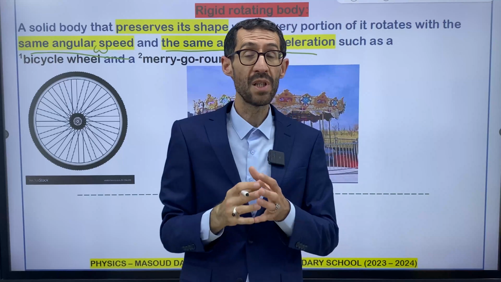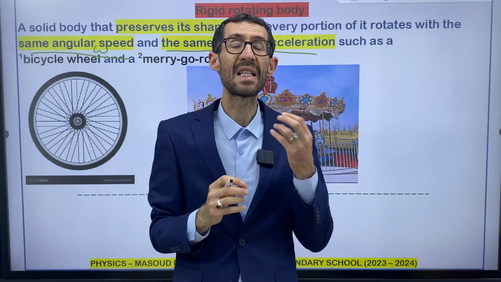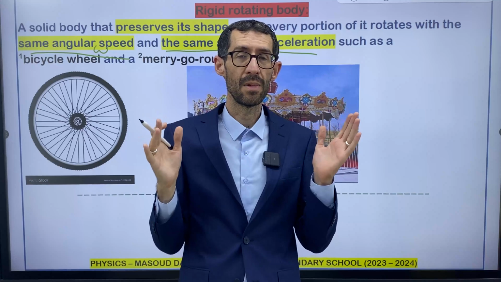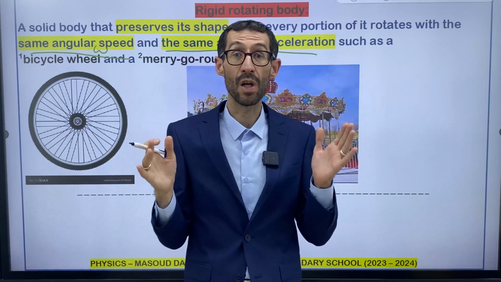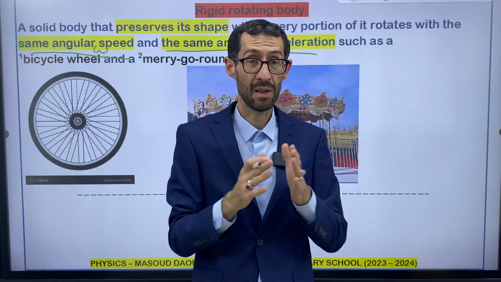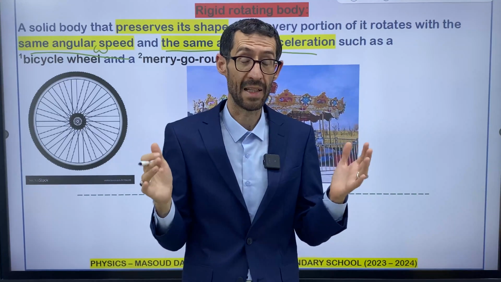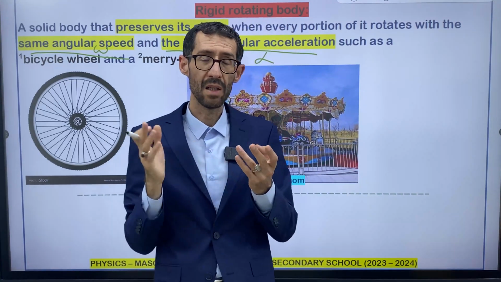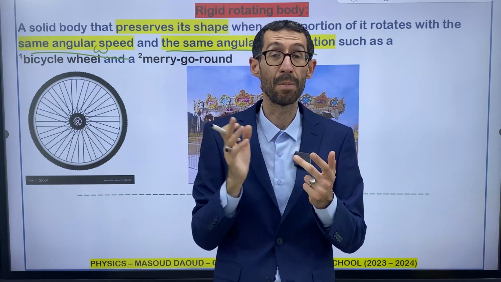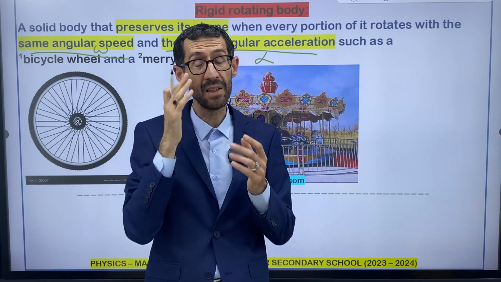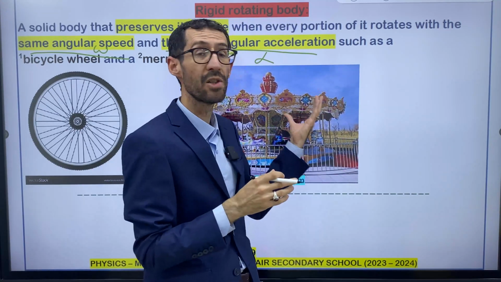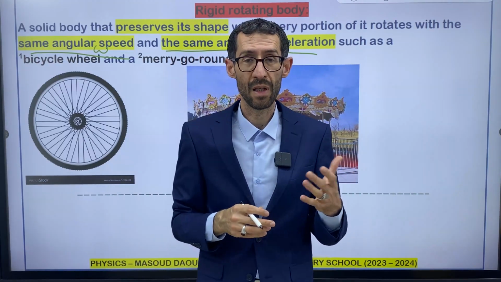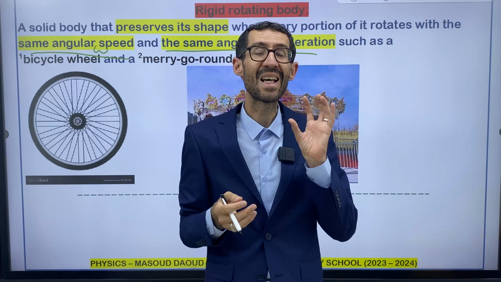The objects that are in solid state, especially the terrestrial planets, like earthy planets such as Mercury, Earth, and Mars. They are considered rigid rotating bodies. Plus what? Plus their moons.